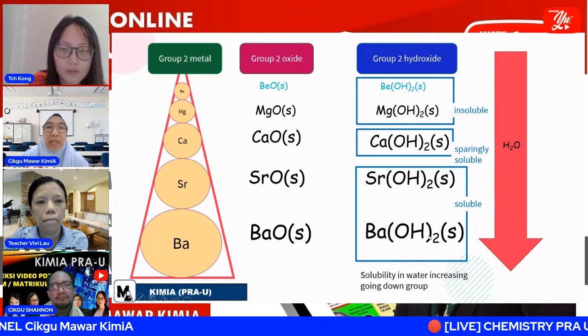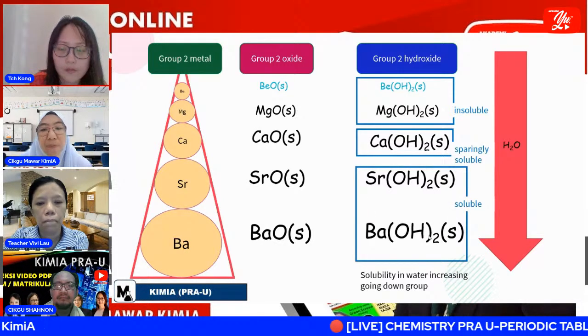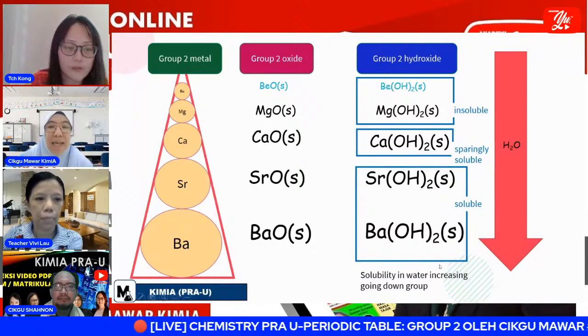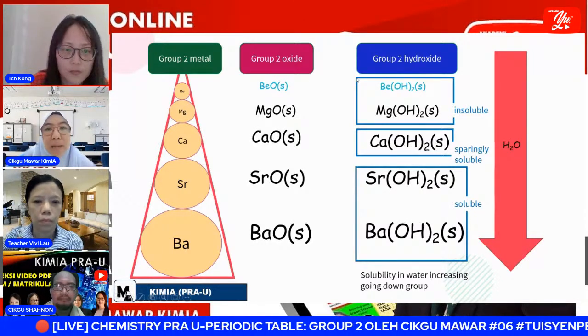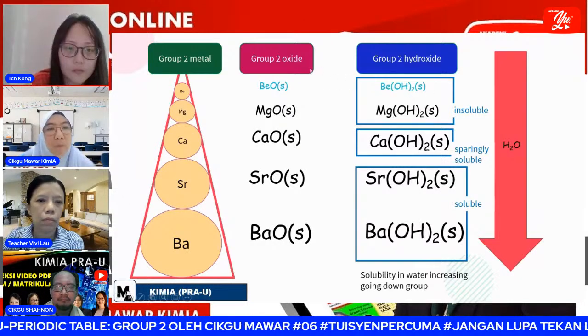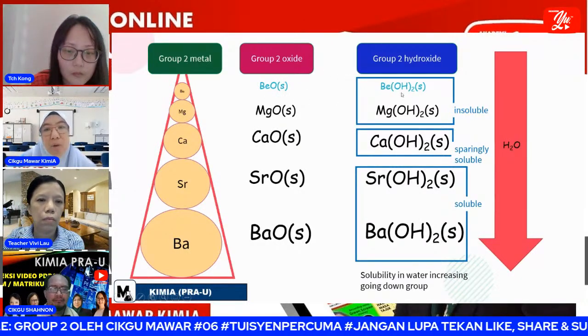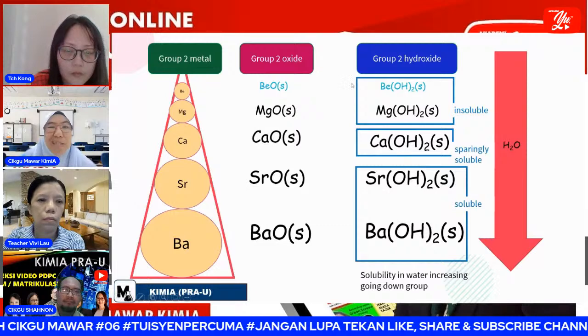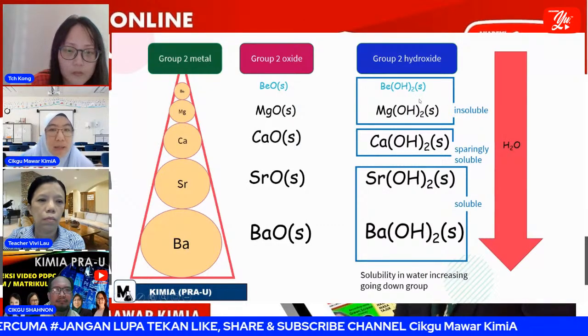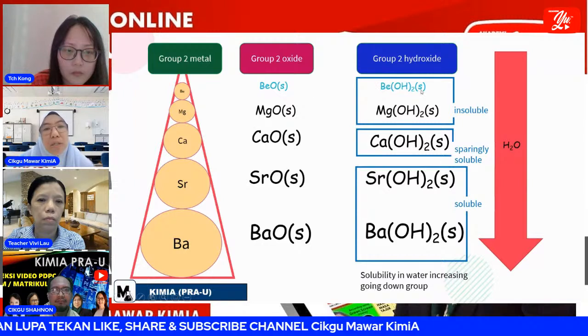When we dissolve them in water, it will give the basic character. Except the blue ones. You can see that I colored two compounds blue, which are beryllium oxide and beryllium hydroxide. These two compounds are amphoteric. In group 2, only these two compounds are amphoteric.